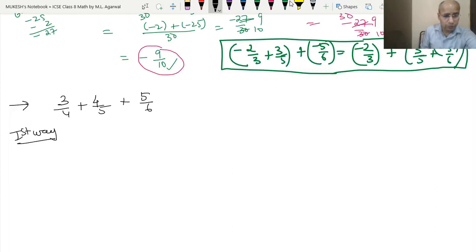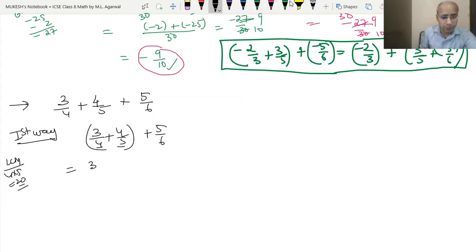First way, we will do 3 upon 4 plus 4 upon 5 plus 5 upon 6. First we will take the LCM of 4 and 5, and since both do not have any common factor, the LCM of 4 and 5 will be 4 into 5, which is 20. So we have to multiply 4 with 5 and 5 with 4.